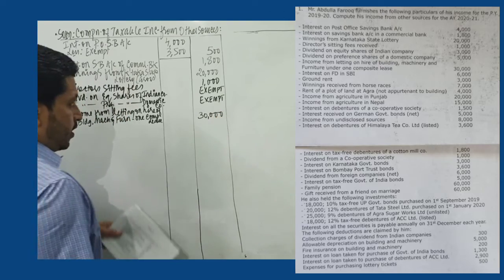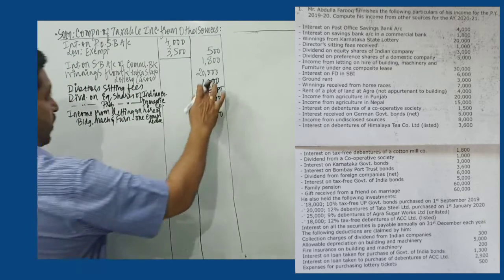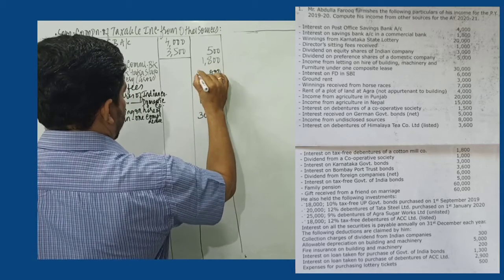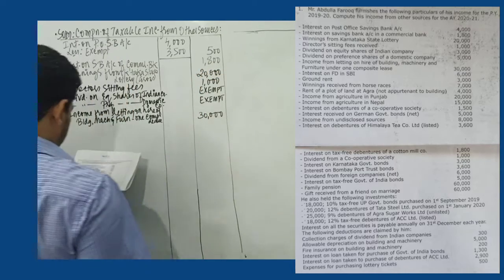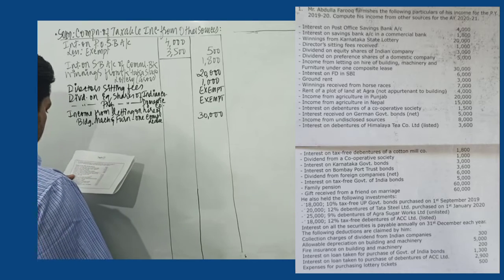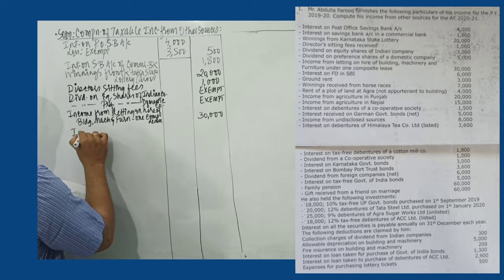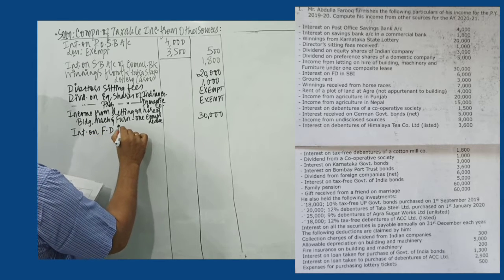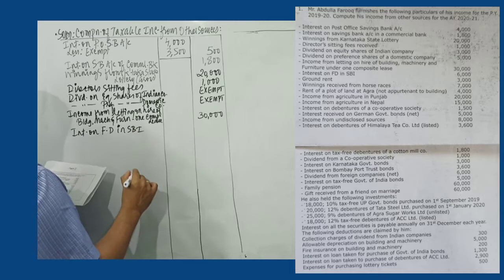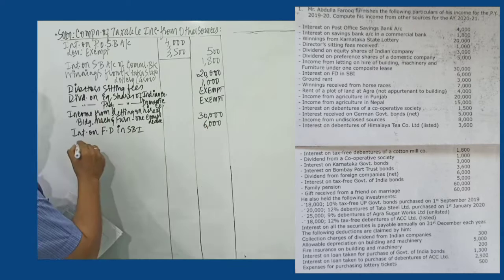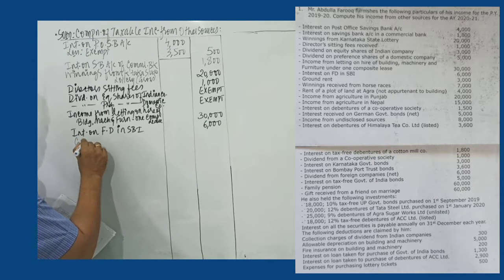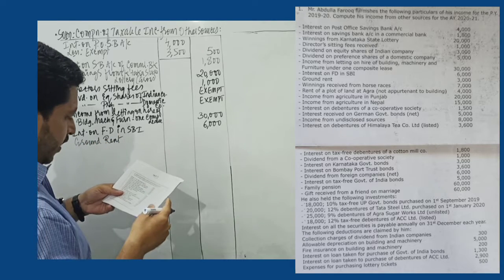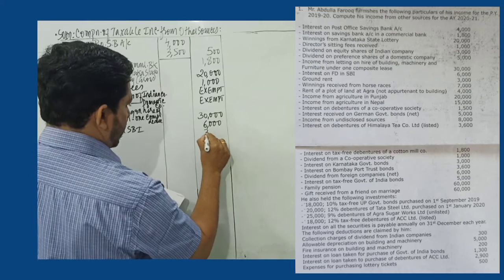So 30,000 is the amount. Next item given is interest on fixed deposit in SBI, fully taxable. Fixed deposit in SBI, State Bank of India. The amount is 6,000. Next we have ground rent. So I record ground rent. Ground rent value is fully taxable. It is 3,000.